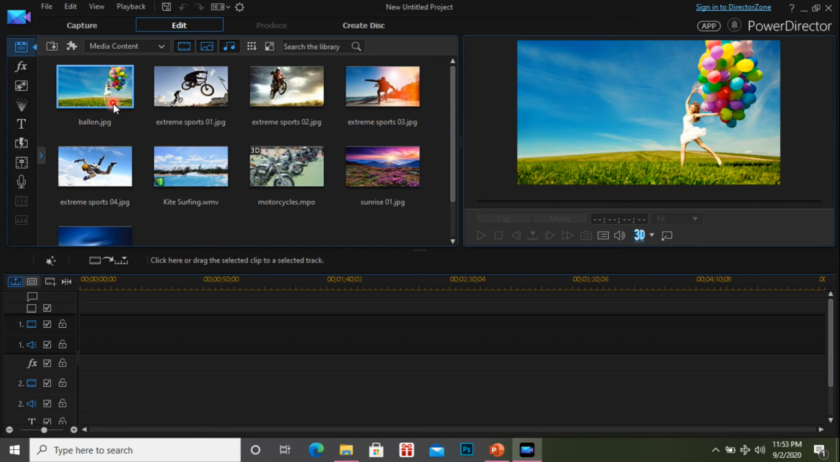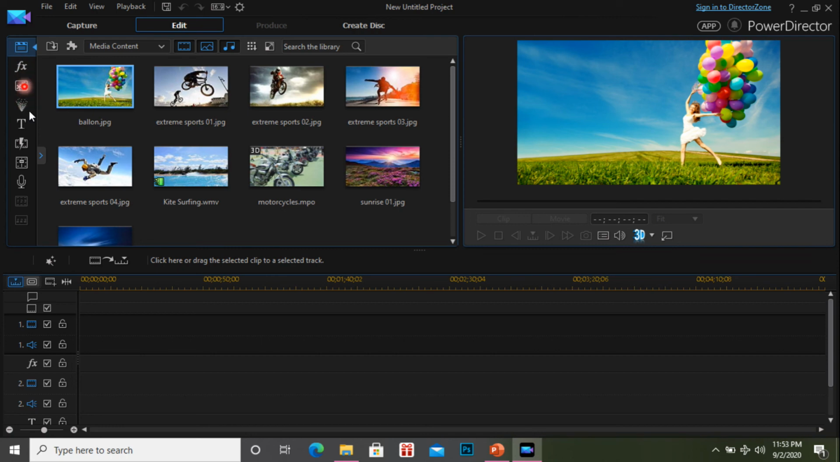So this is the media panel. Here we can store all our video files, whatever files we need. And this right side is the preview panel. Here we can check our work, what edits have been done. Here we can watch the final output. Okay, so this is the preview panel, and here it has some tools.